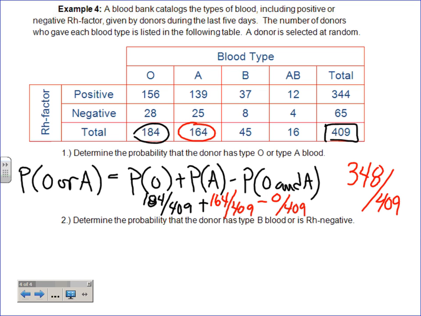So in other words, pretty good chance or pretty small chance? Pretty good. I think it's about 85%. 0.1. Approximately. And if you look at the data, that supports that. And that's where most of the people are, right? Why don't you try number 2 on your own? See what you can come up with.